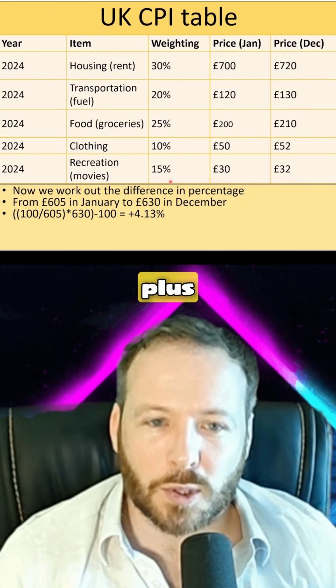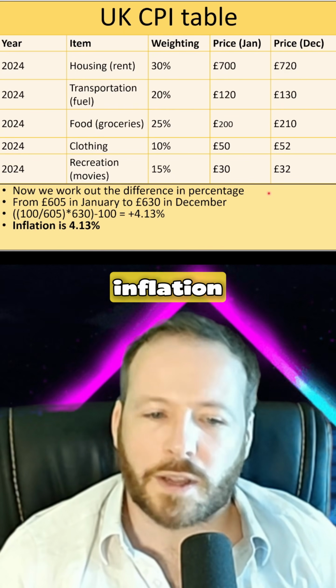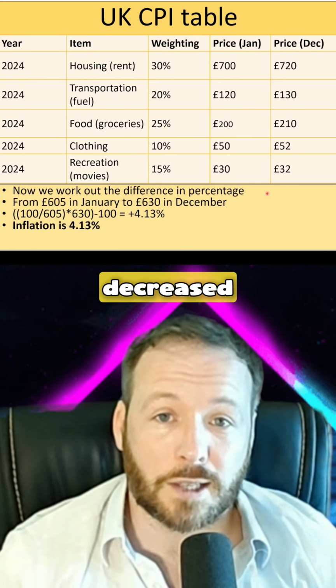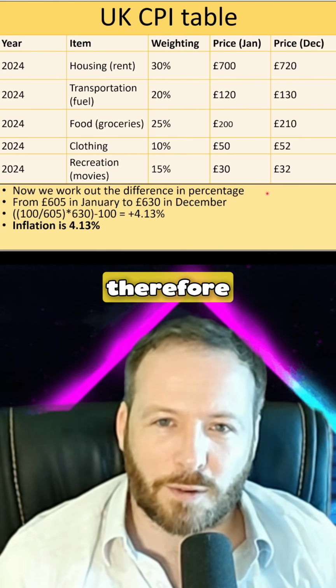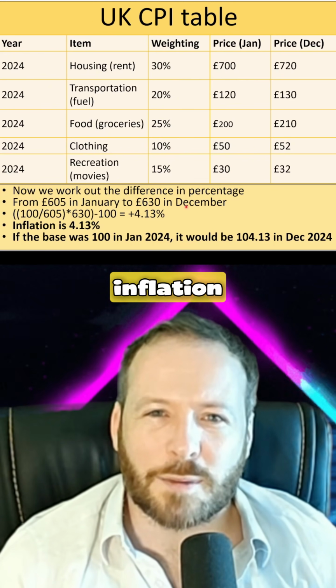Now the answer is plus 4.13. And this is how I like to calculate it. Inflation is 4.13%. The value of our money, has it increased or decreased? It has gone down. Therefore, we have inflationary pressure on our money. So that's CPI and inflation in a nutshell.